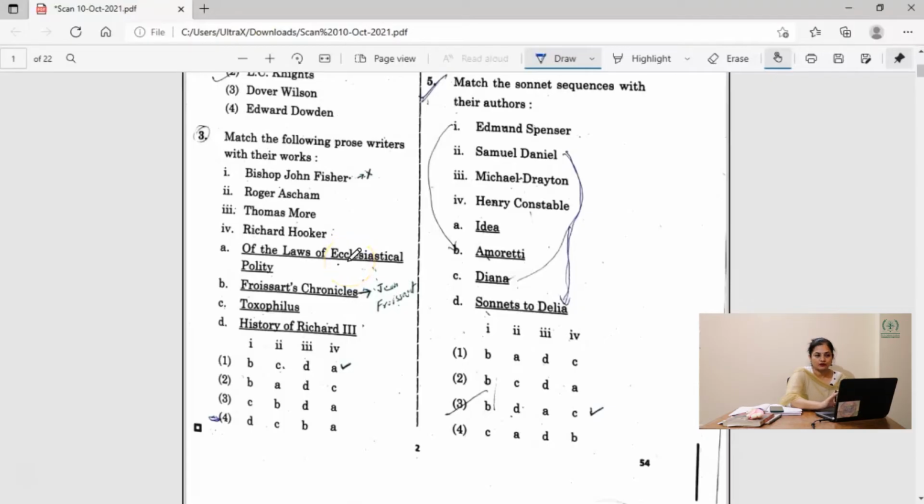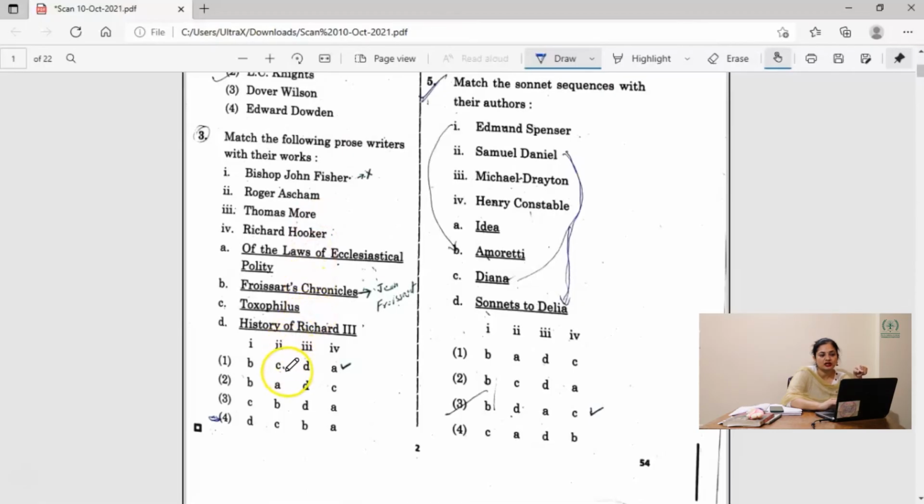These are the four writers, and the works are The Laws of Ecclesiastical Polity, Froissart's Chronicles, Toxophilus, History of Richard III. First, which everyone knows, is Toxophilus by Roger Ascham. We will go with the easiest one.